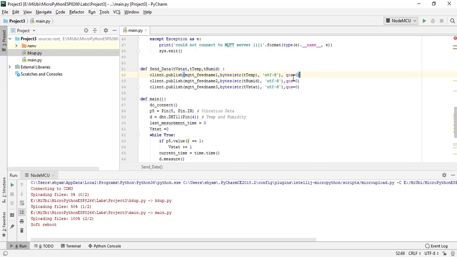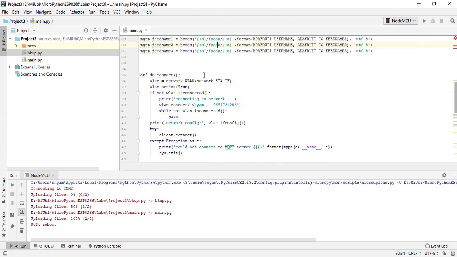And QoS is an argument which tells you the quality of service. If QoS is 0, there is no acknowledgement from the MQTT server. If QoS is 1, you'll get a single acknowledgement packet. If QoS is 2, the maximum value, then you will get double acknowledgement, an acknowledgement for the acknowledgement. So what is MQTT feed name 1?